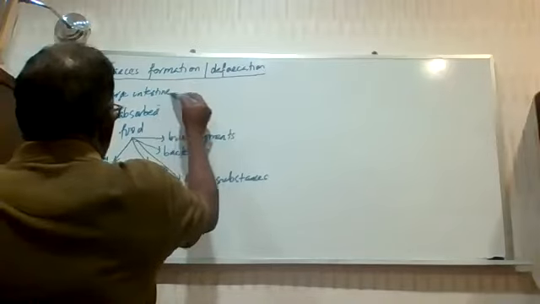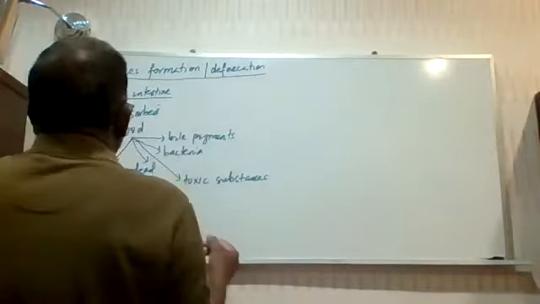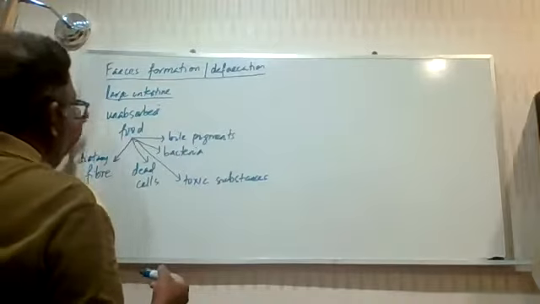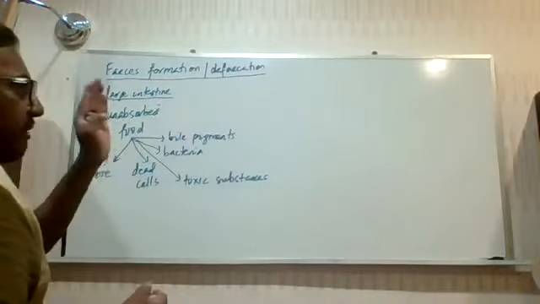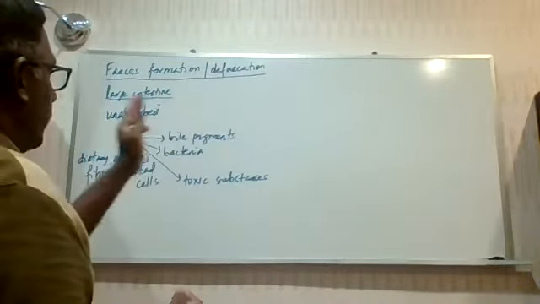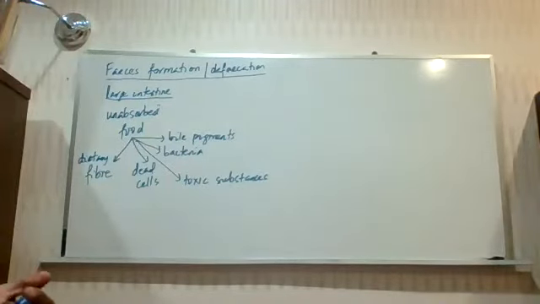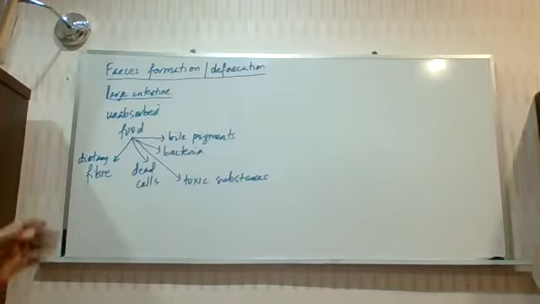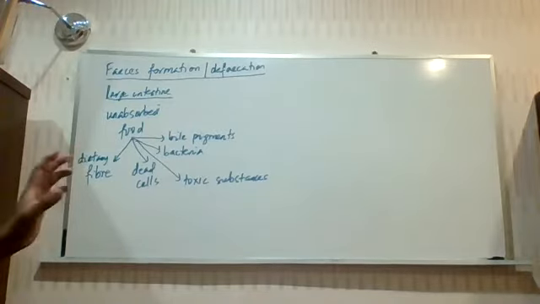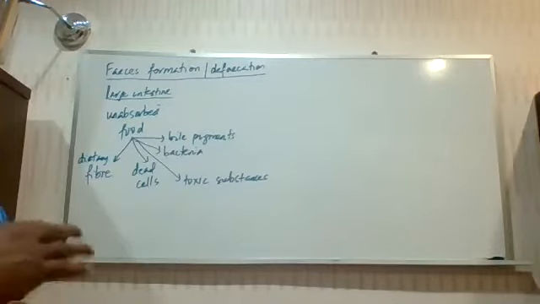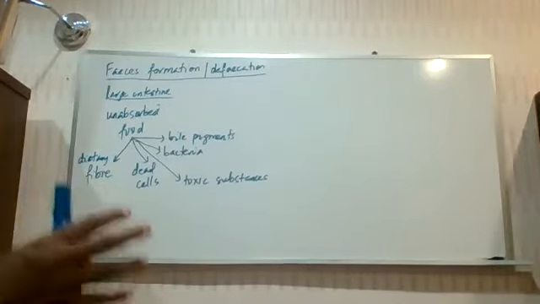They have arrived at the large intestine, and this unabsorbed food is pushed forward towards the rectum. The process involved is peristalsis. Peristalsis is very important every step of the way to cause the movement of food, whether absorbed or unabsorbed, until it reaches the rectum.